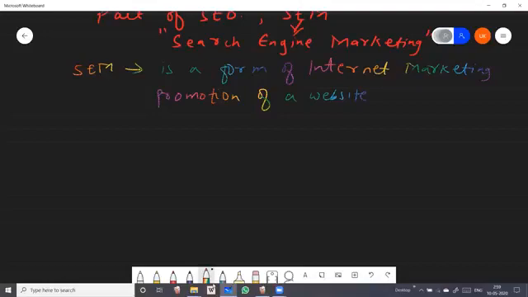As it increases the visibility in search engines, it results in pages of higher rankings, primarily through paid advertising. When we talk about SEM, students, it mostly deals with paid advertisement.